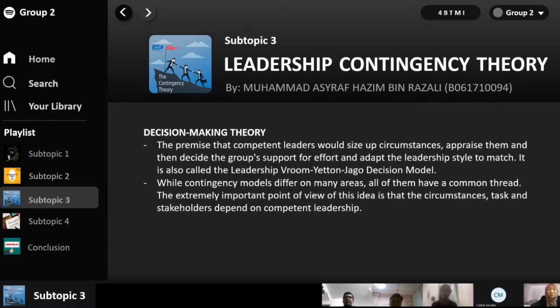So the fourth is decision-making theory. The premise is that competent leaders would size up circumstances, appraise them, and then decide the group's support for effort and adapt the leadership style to match. It is also called the Vroom-Yetton-Jago decision model. While contingency models differ on many areas, all of them have a common thread. The extremely important point of view of this idea is that the circumstance, tasks, and stakeholders depend on competent leadership.